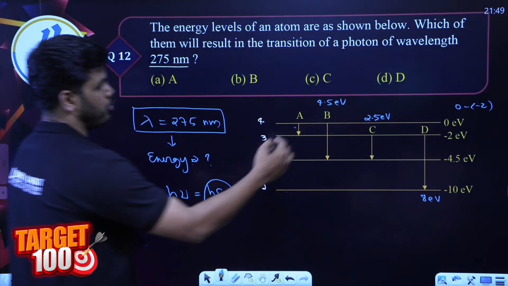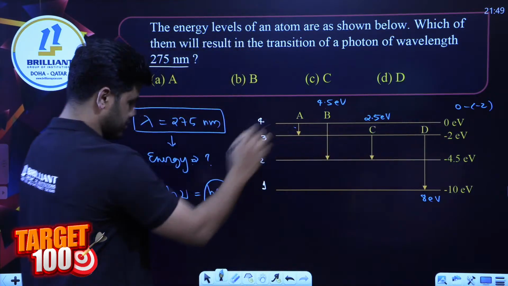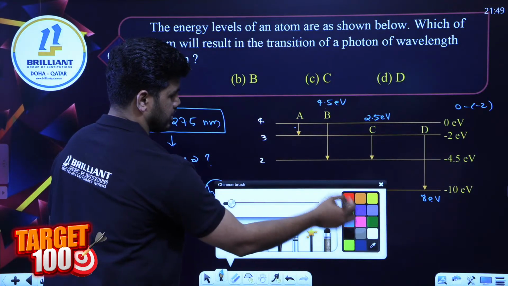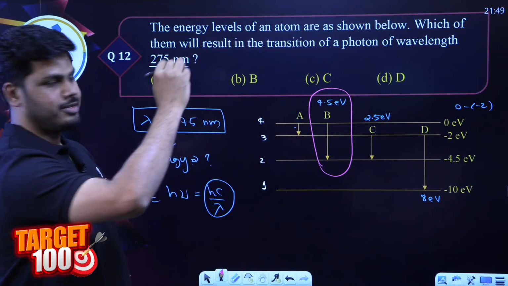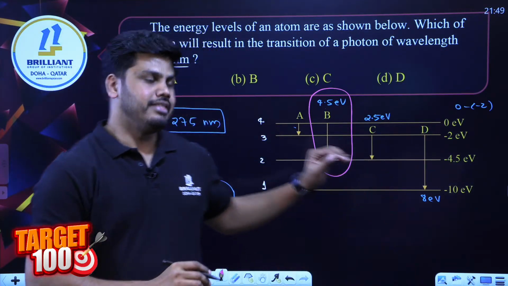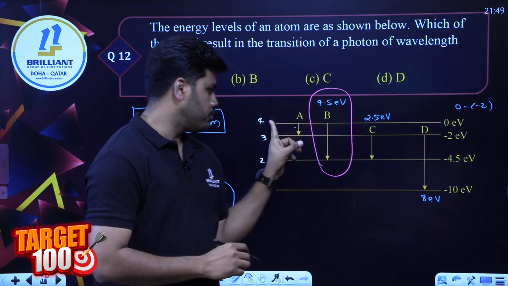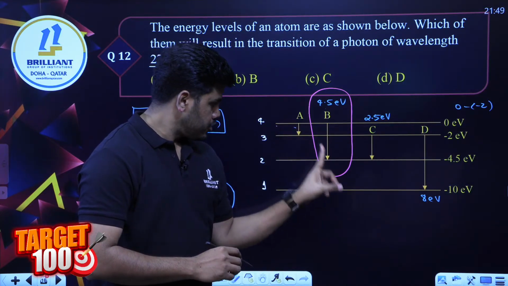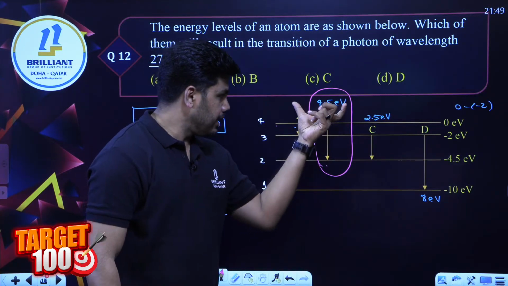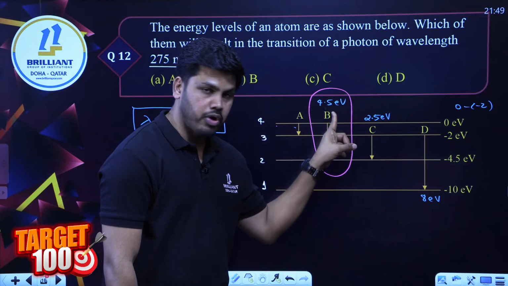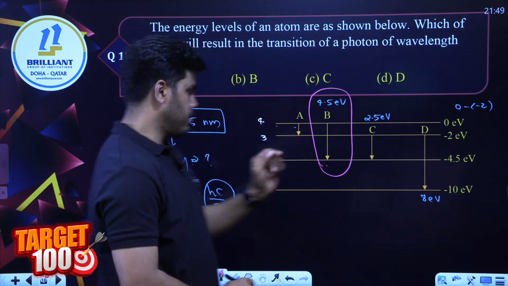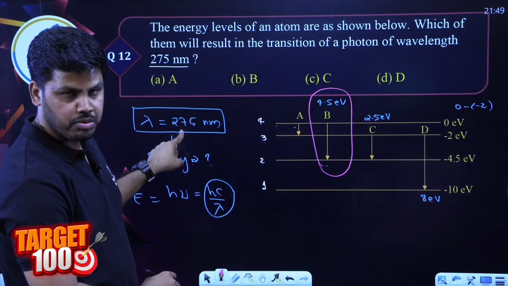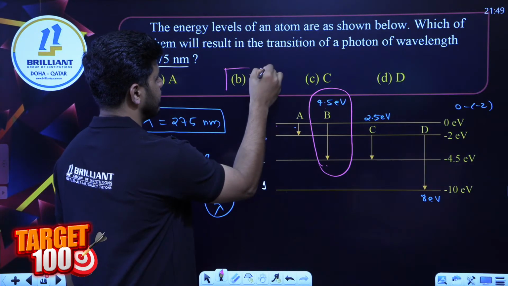So 4.5 electron volt, we already identified the transition energies. 4.5 electron volt was for the transition B, right? So when the electron transfers from the fourth energy level to the second energy level, it emits an energy of 4.5 electron volt. If so, that radiation will have a wavelength of 275 nanometer. So the transition B is the correct answer.